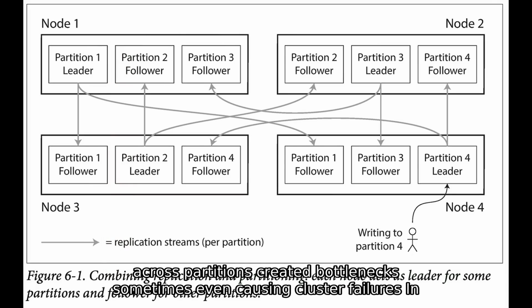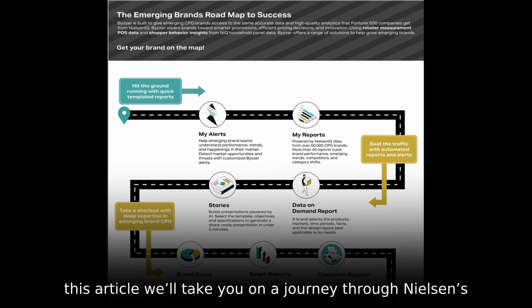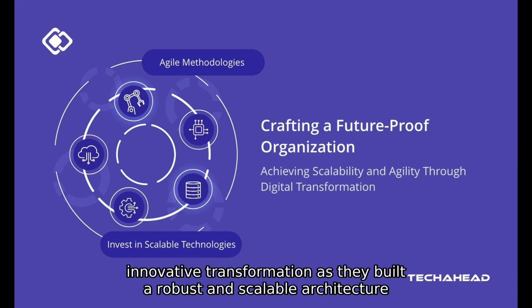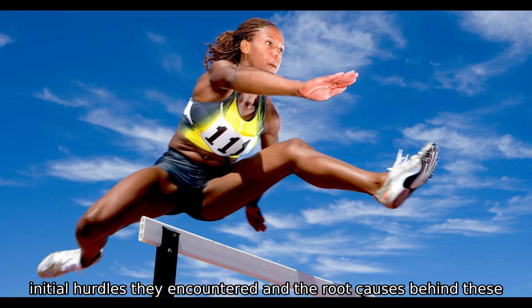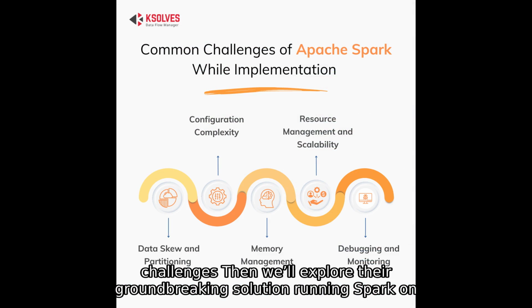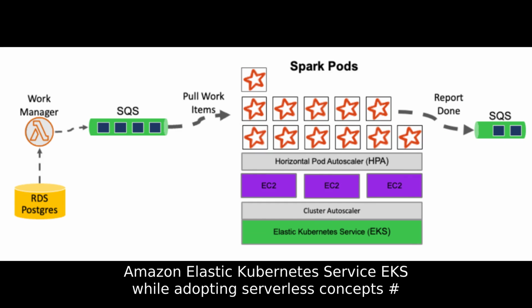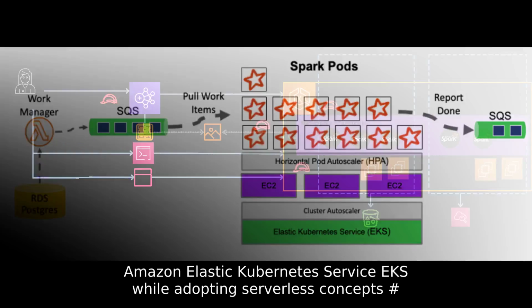In this article, we'll take you on a journey through Nielsen's innovative transformation as they built a robust and scalable architecture that embraced linear scaling. We'll start by diving into the initial hurdles they encountered and the root causes behind these challenges. Then, we'll explore their groundbreaking solution: running Spark on Amazon Elastic Kubernetes Service, EKS, while adopting serverless concepts.